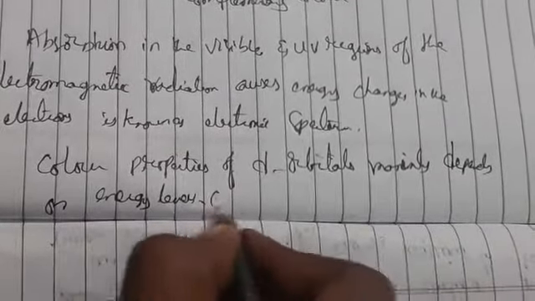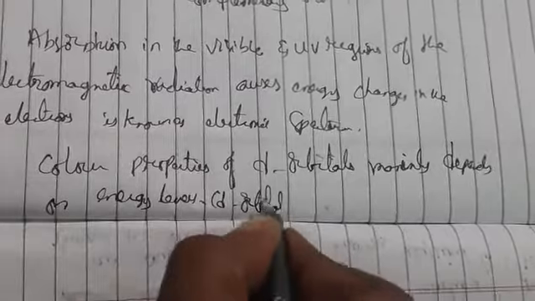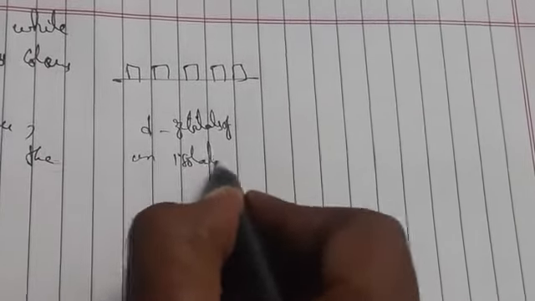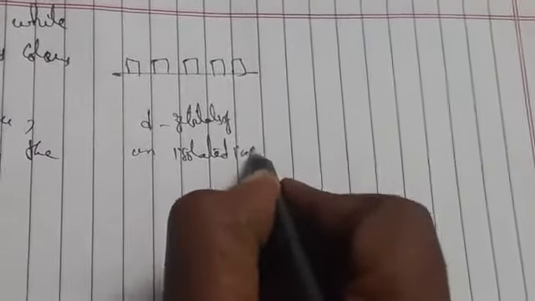Okay, so that one we call d orbital splitting. By this we can say, the larger the energy gap between the orbitals, the more intense the color formed. For example, if you take 5 degenerate d orbitals of an isolated ion or atom, we call them degenerate orbitals.